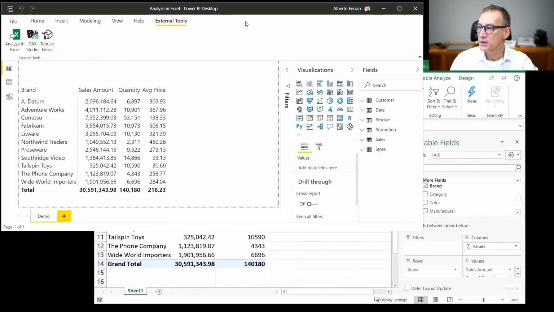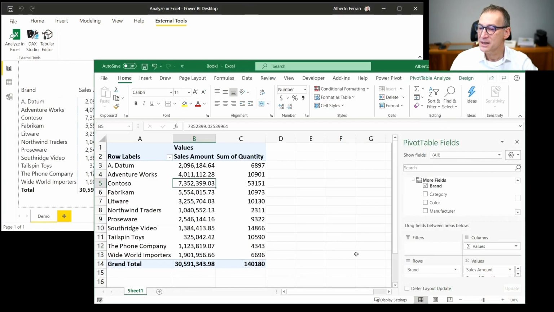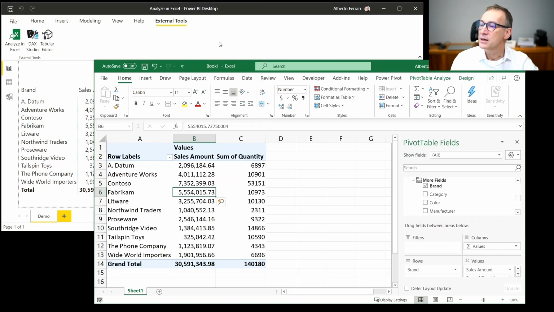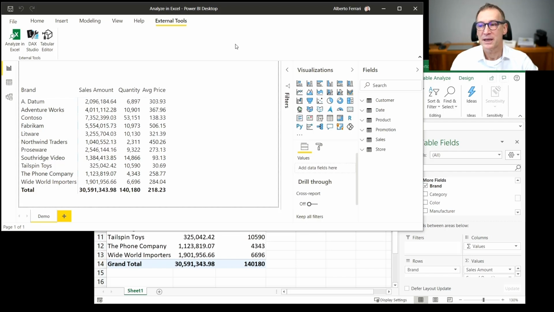I have both the Power BI file and the Excel file open at the same time. And right now, everything is working fine. Things are exactly as we left earlier. So if I refresh this pivot table, everything is working and I have the most current data. But what happens if I close Power BI Desktop?